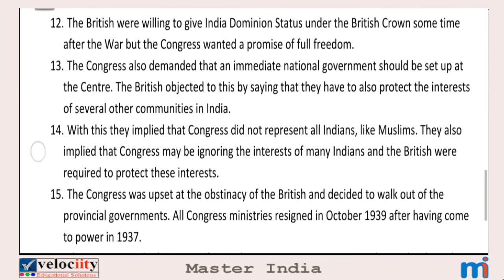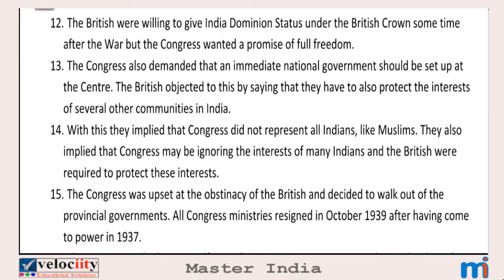Okay. 12th point. The British were willing to give India dominion status under the British Crown sometime after the war, but the Congress wanted a promise of full freedom. So after the war had ended, the British government was ready to give dominion status. Dominion means that at that time the British government gave dominion status to their colonies.